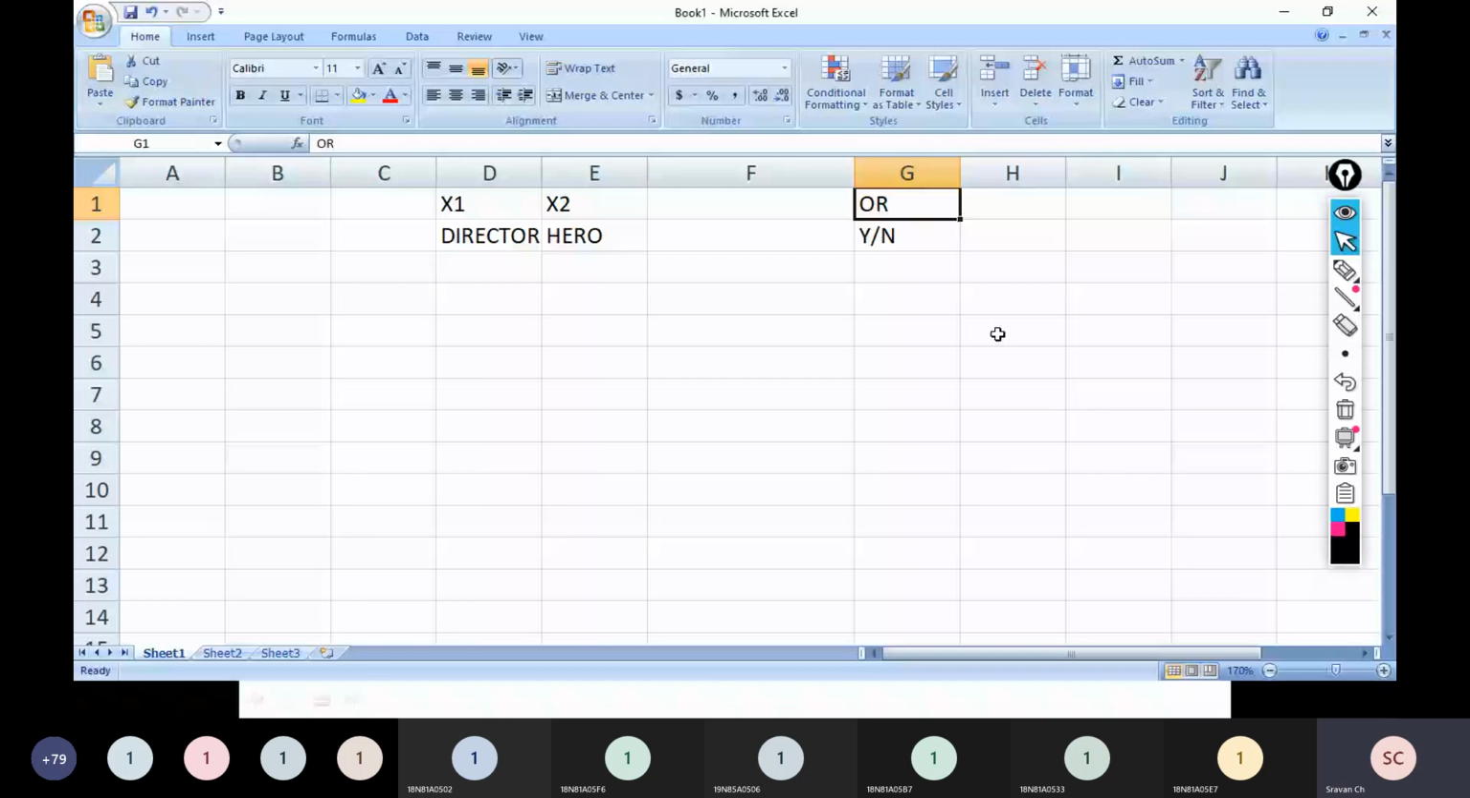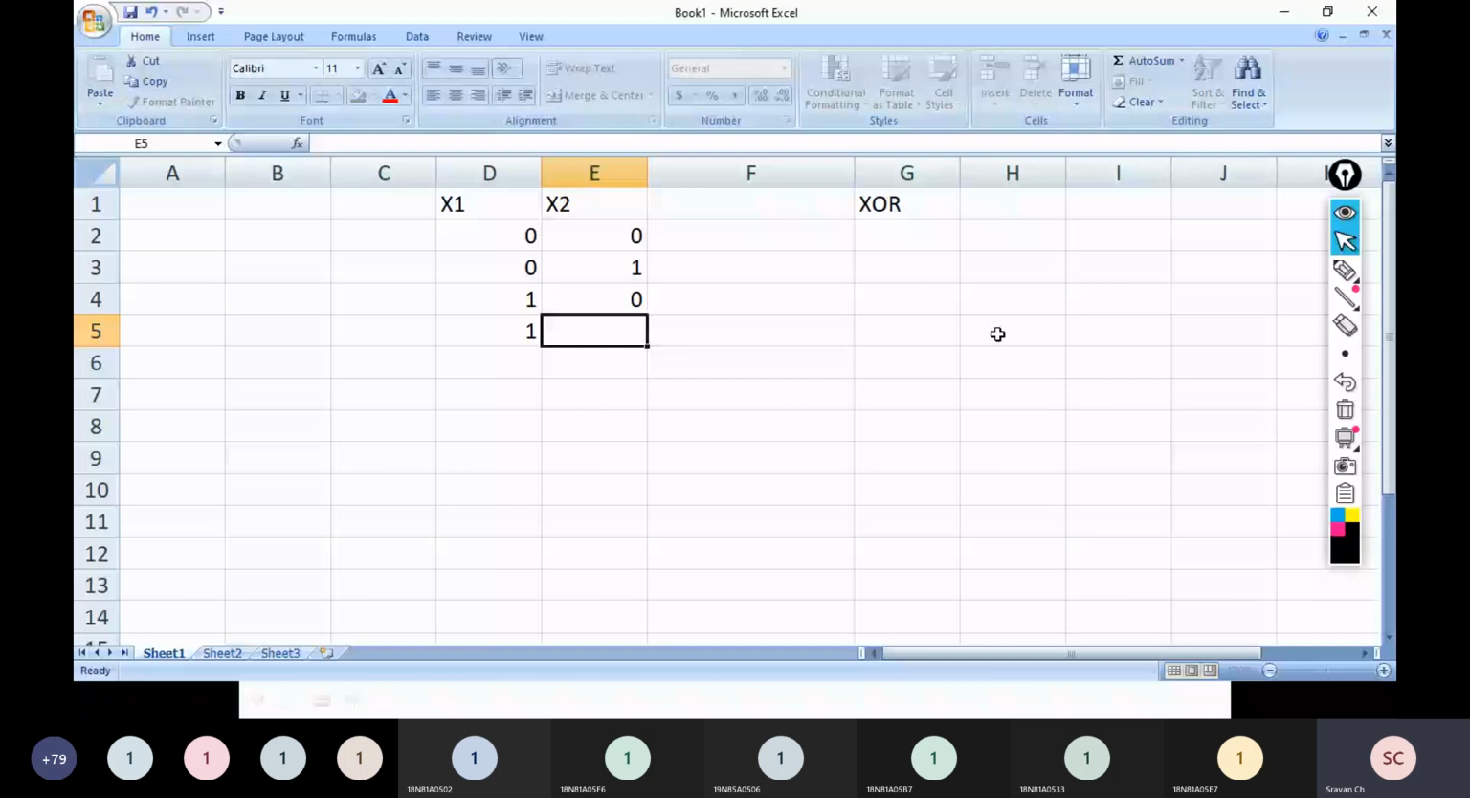What is the truth table for XOR? 0 0, 0 1, 1 0, 1 1. So what is the truth table for XOR?